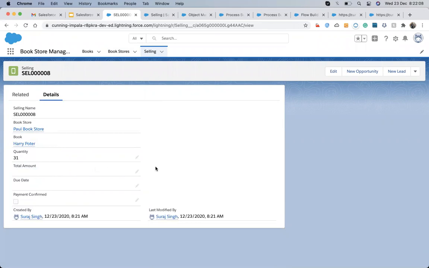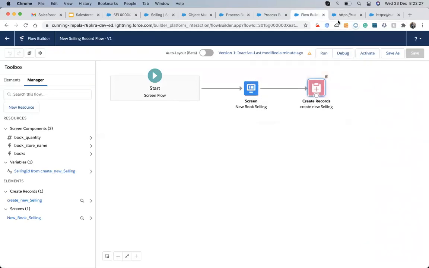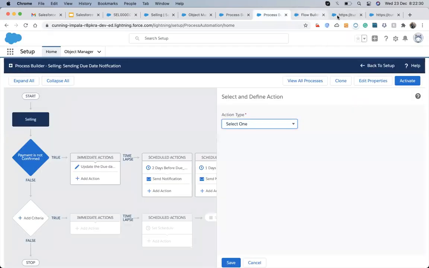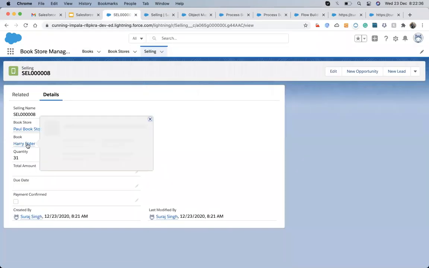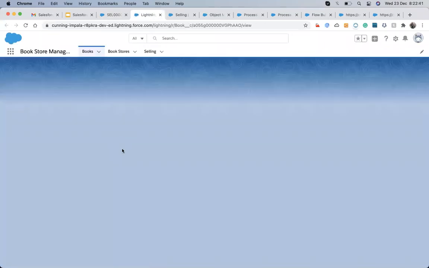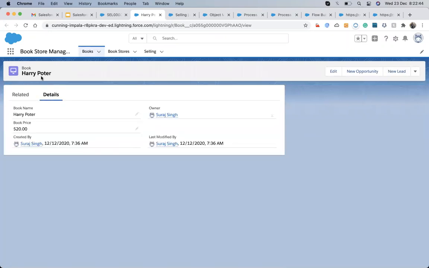So it's for the example. We can do that in a process builder, but in order to check how the components are working in a process flow, I will use some of the components and demonstrate how to calculate the values in the flow. So I need to calculate that total amount, and for total amount calculation we need two fields. First the quantity, and second is the price related to this book.